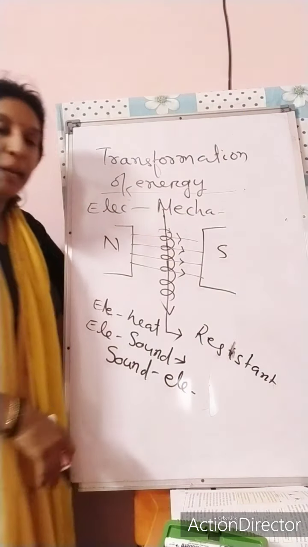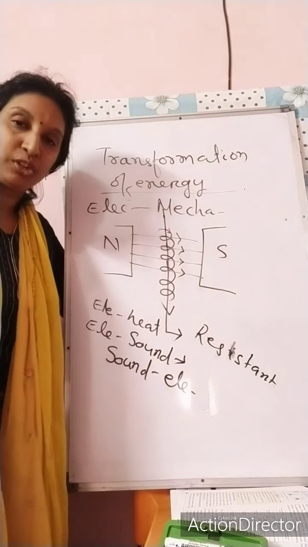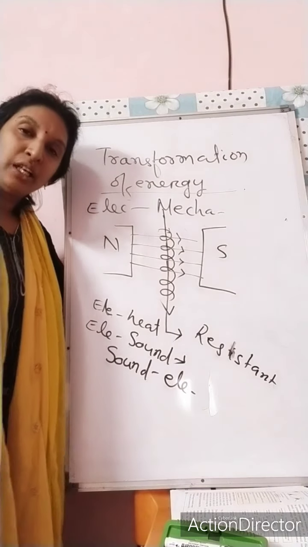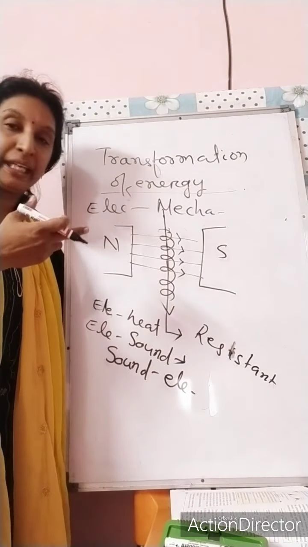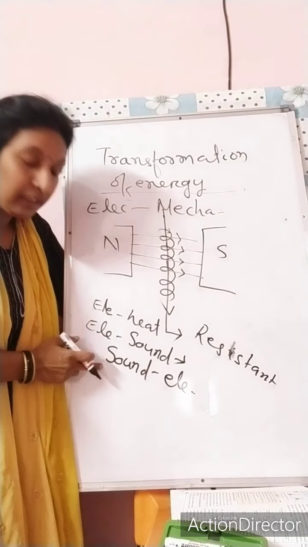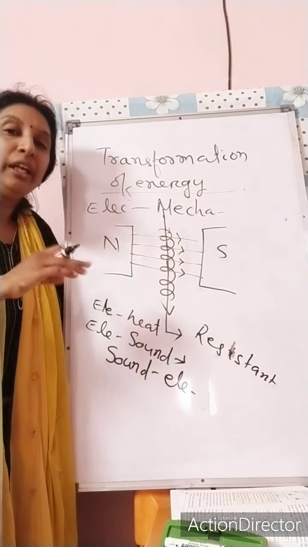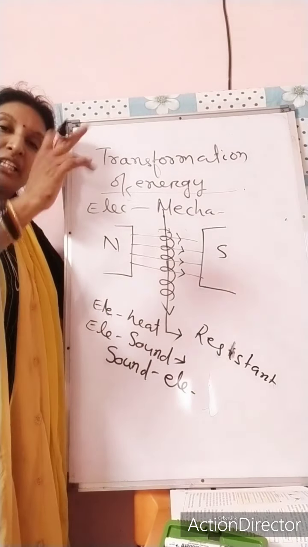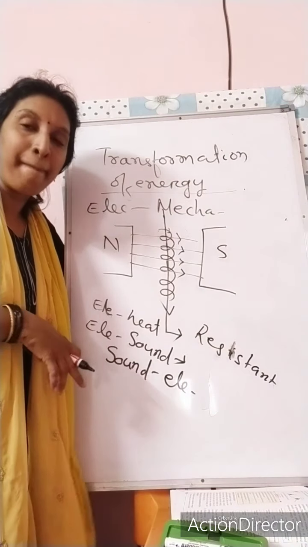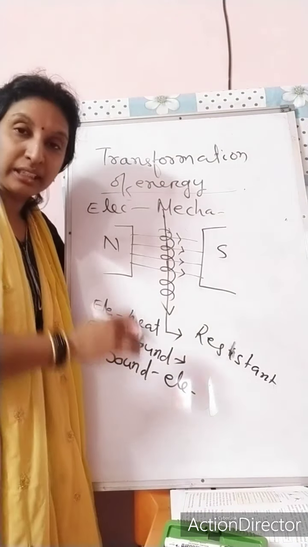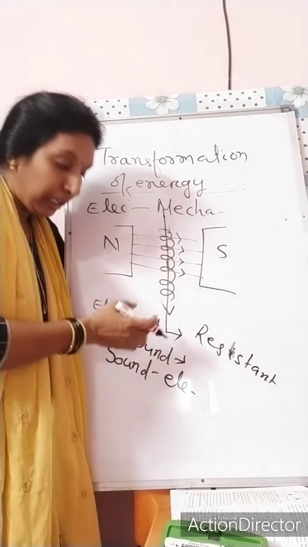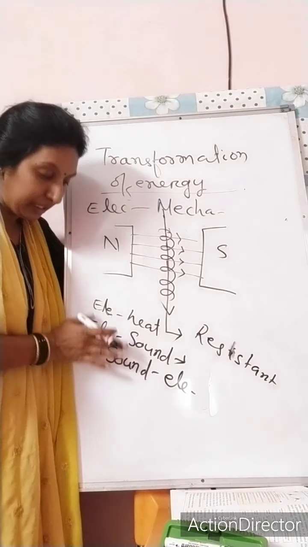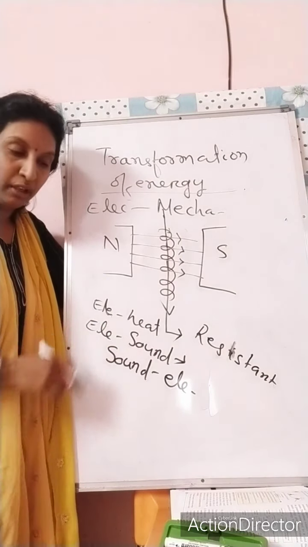The other one is sound to electrical. This type of conversion you can see in microphones, in recording stations, and in your mobile microphone where you are speaking. Your voice or sound is changed into electrical energy, and as an electrical signal it is transmitted to the receiver. On the other mobile, the electrical energy is changed into sound energy. It is the speaker, the receiver of your mobile.